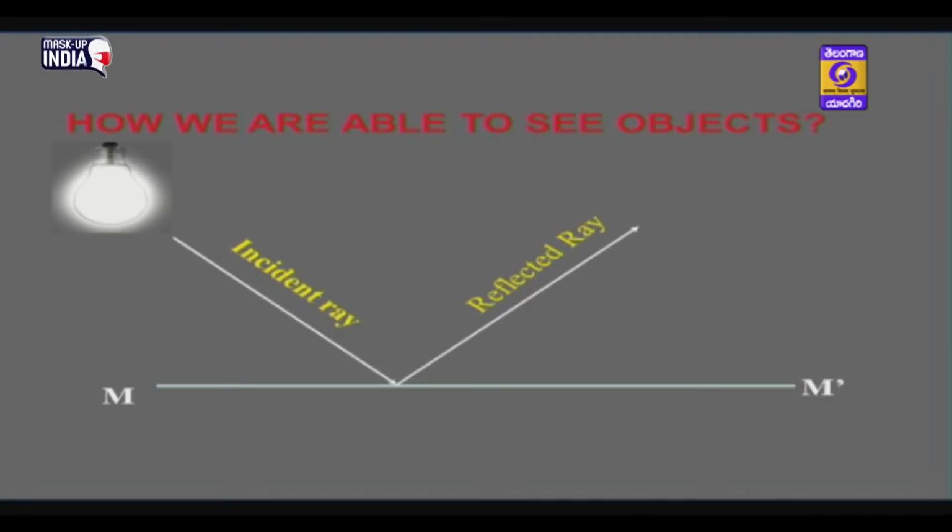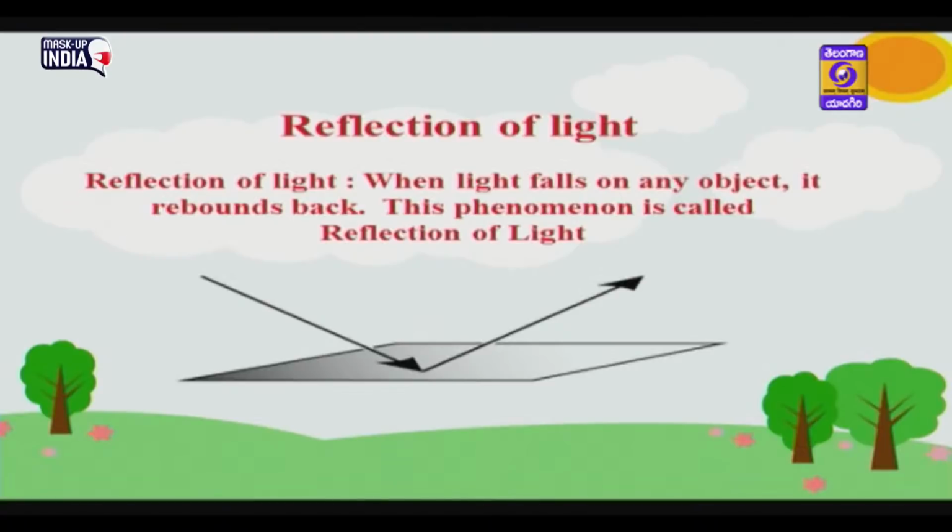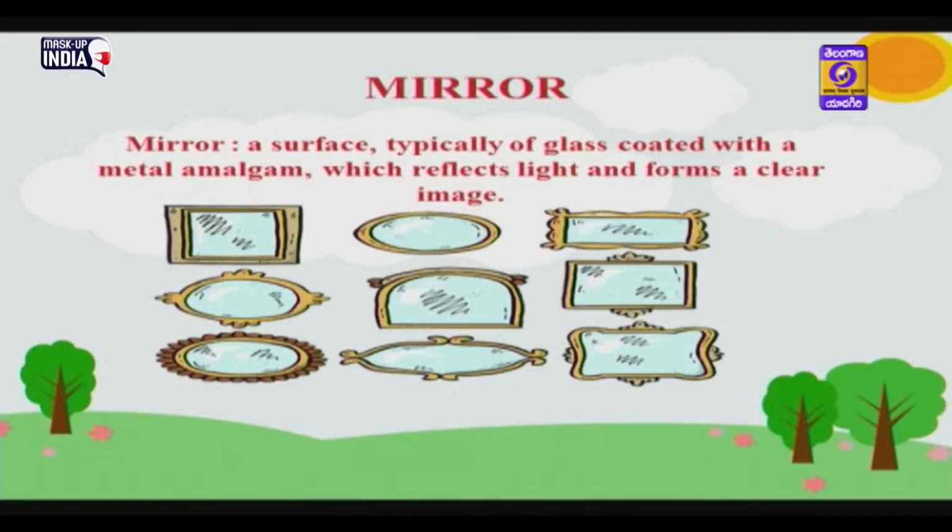Here we want to know that the reflected ray reflects at a certain angle only. It does not reflect here and here. Why? Because reflection follows some laws. Reflection of light: when light falls on any object, it rebounds back. This phenomenon is called reflection of light.